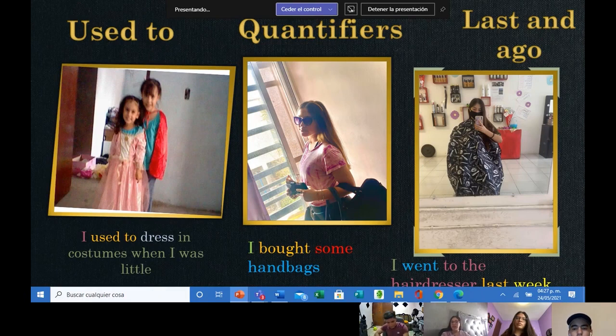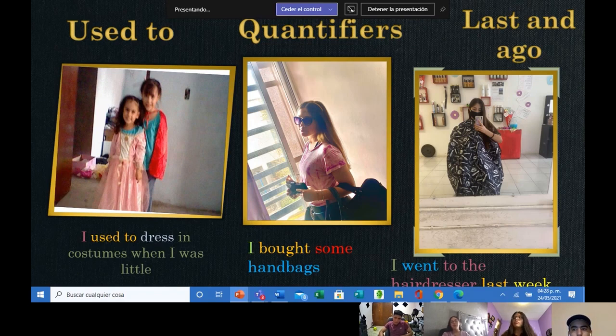In this case, I talked about the affirmative form, and I wrote as an example, I used to dress in costume when I was little. This happened very often, and it's something that I really liked to do. But as I said, it's something that happened in the past, and I don't do it anymore.